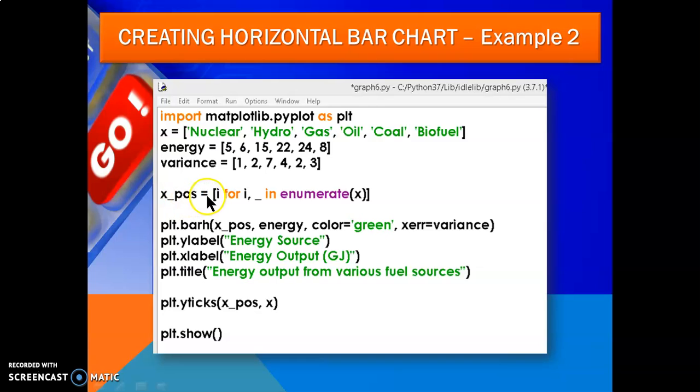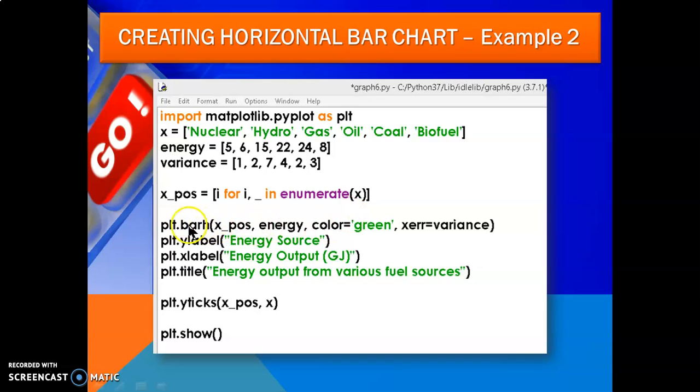x_pos equal, what is x? It is a variable; I for I, in enumerate of x. Till x it will enumerate the values, all these values will be enumerated here.